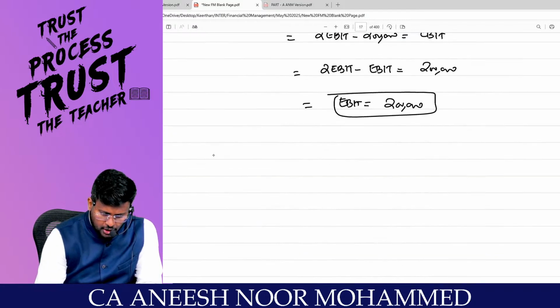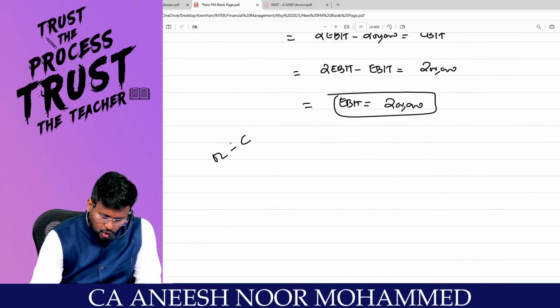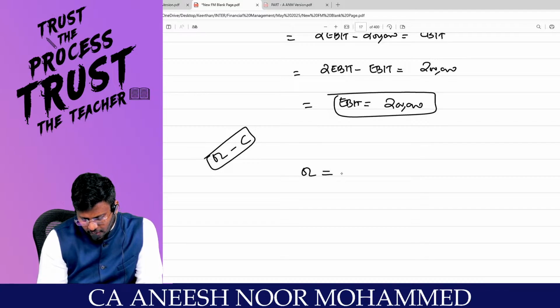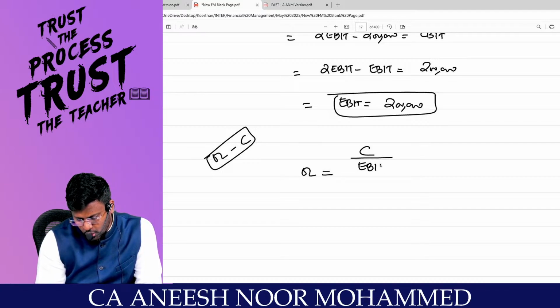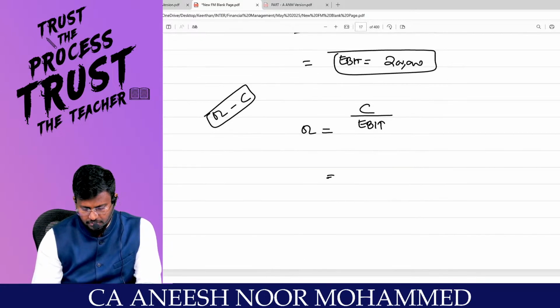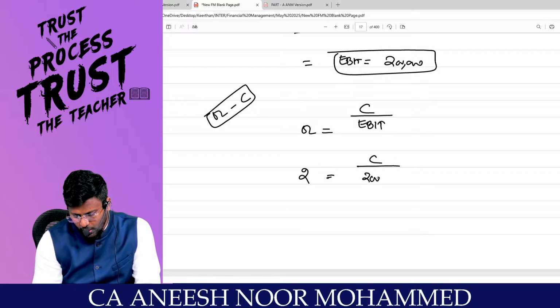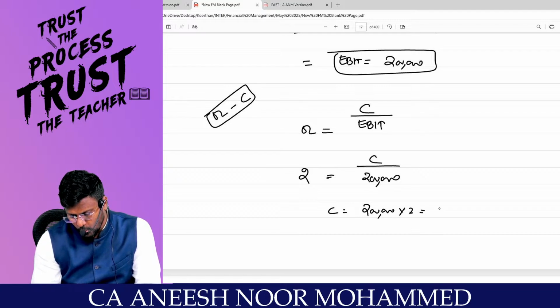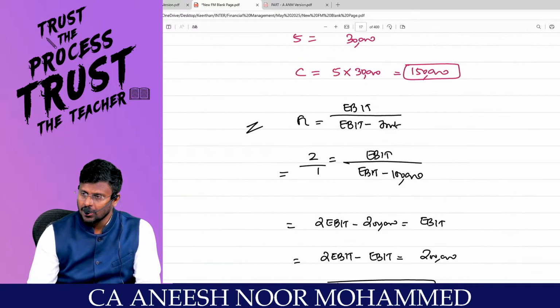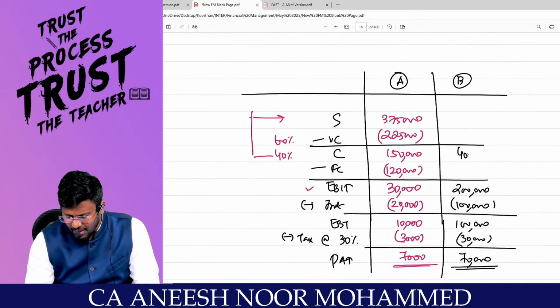Use the operating leverage to calculate the contribution. Operating leverage is equal to contribution divided by EBIT. What is the EBIT? 2 lakh. What is operating leverage? 2. 2 is equal to contribution divided by 2 lakhs. Are you really with me? So contribution is equal to 2 lakh into 2 comes to 4 lakhs. I can write here 4 lakhs.